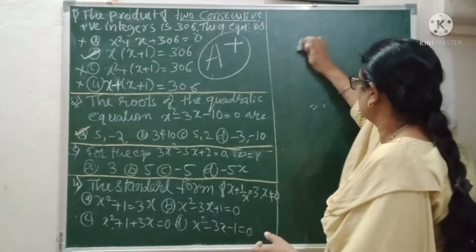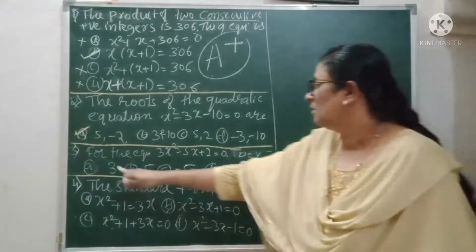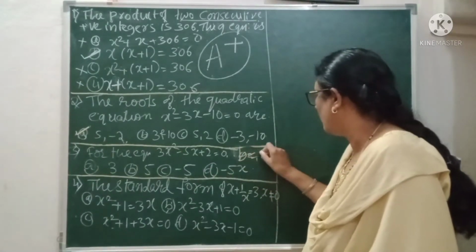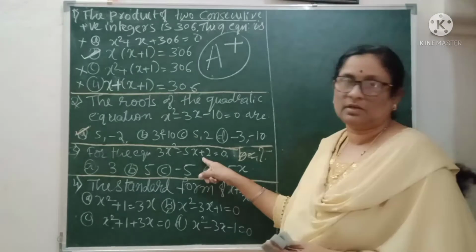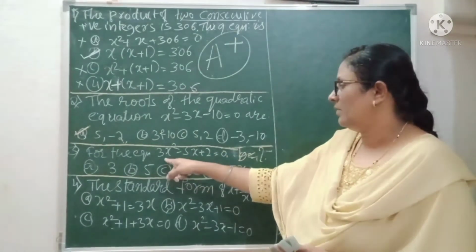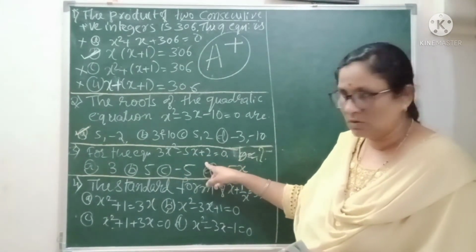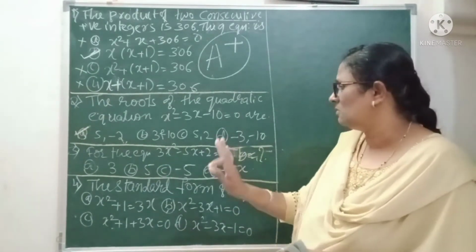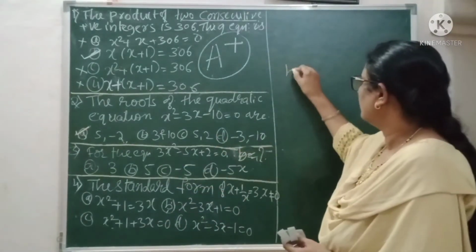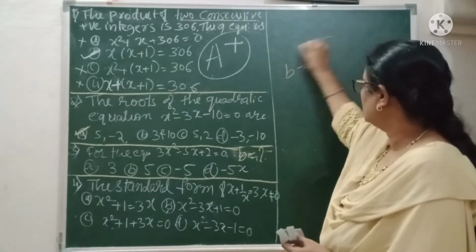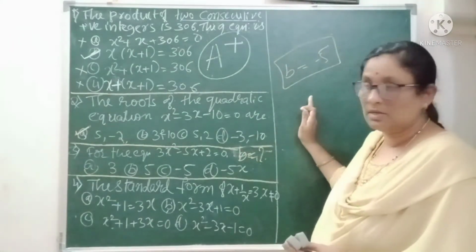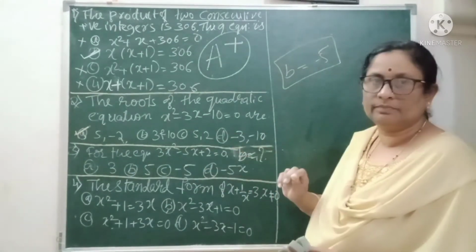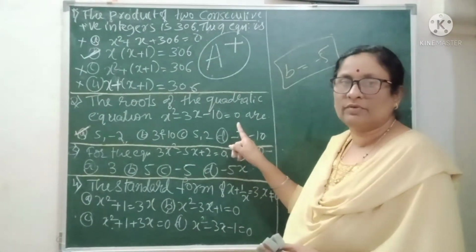I am giving the clues depending on the problems. For this equation, what is the value of b here? Obviously when you are given an equation, when it is compared with x square plus bx plus c equal to 0, that is the quadratic equation. In that case, the value of b, it is not necessary to write all those steps. Immediately you can write b is equal to minus 5. Keep it aside first. Then go for the options, compare your answer, then correct the answer first.